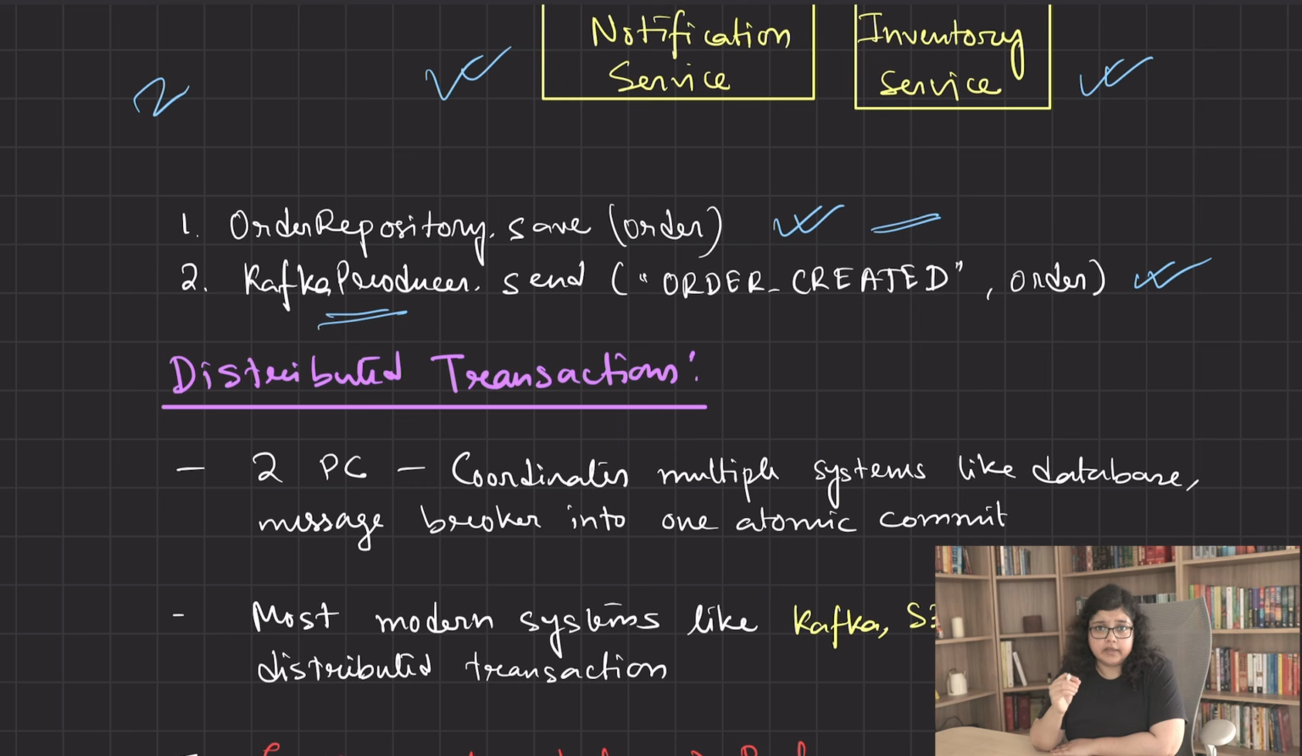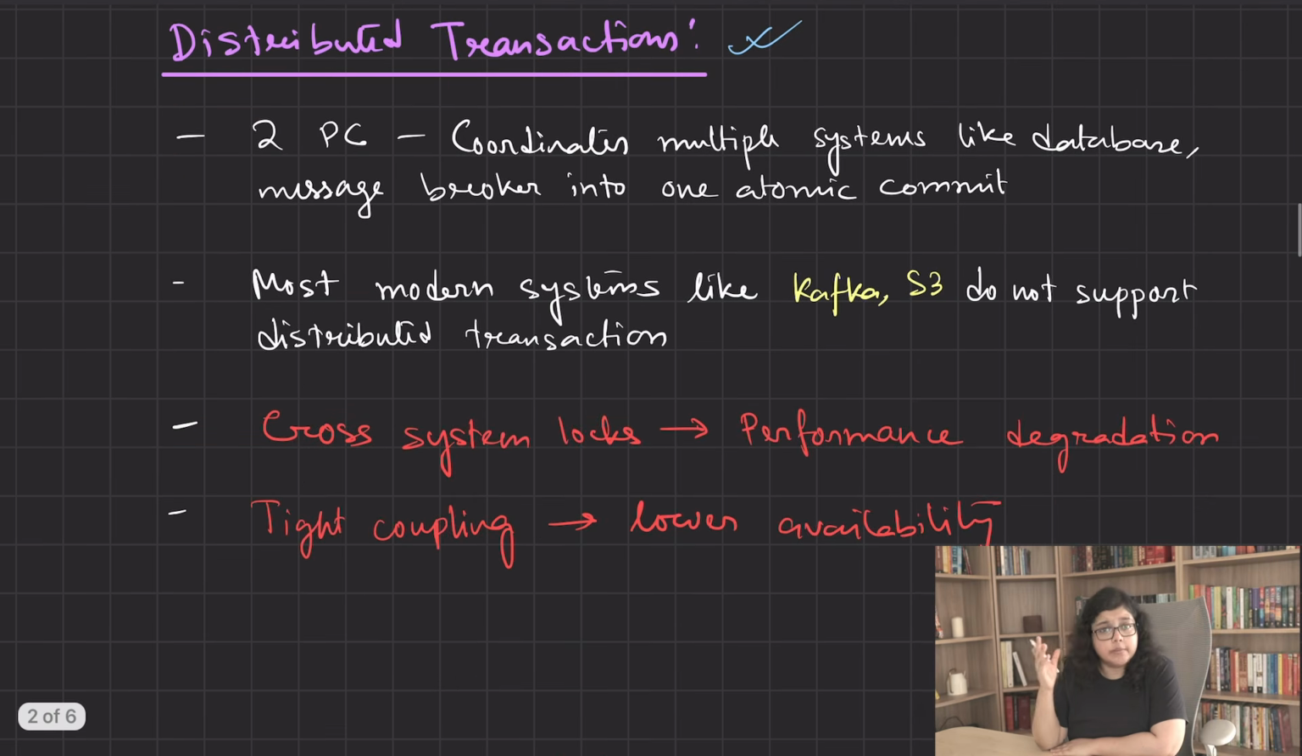And it's not just Kafka, it can be a HTTP endpoint, a cache, a webhook, a payment processor, anything. The main problem is that they are not part of the same transaction. Then why don't we solve it using distributed transaction? For example, 2PC or two-phase commit protocol.